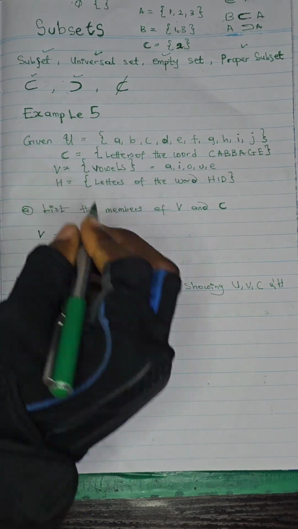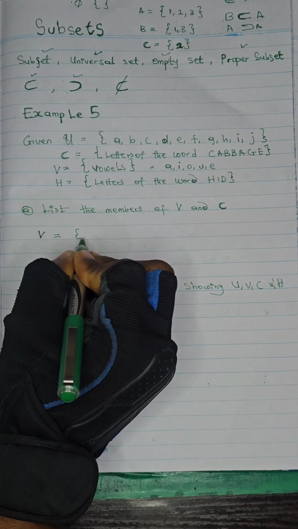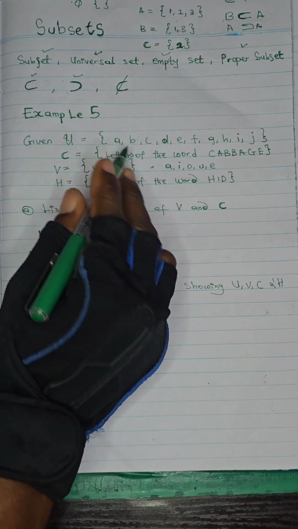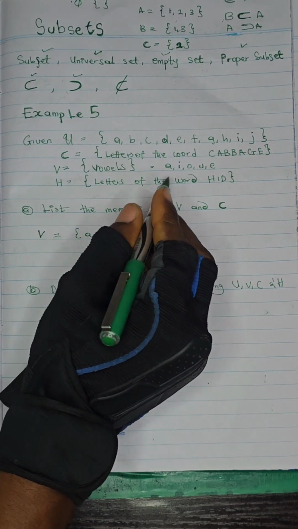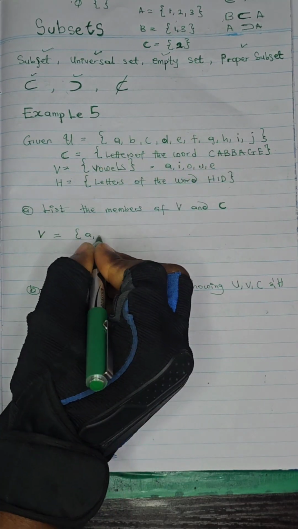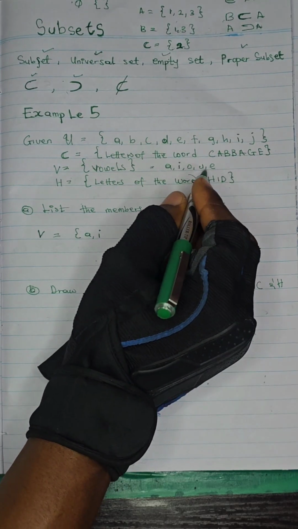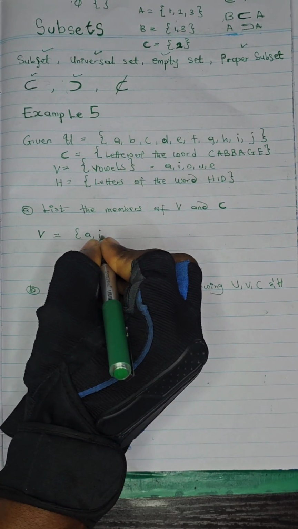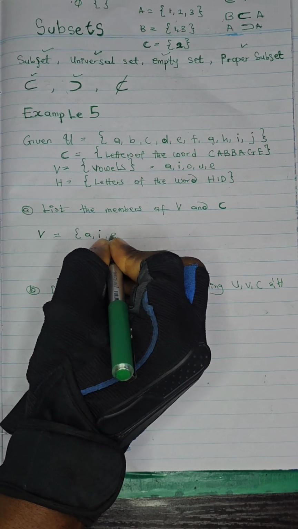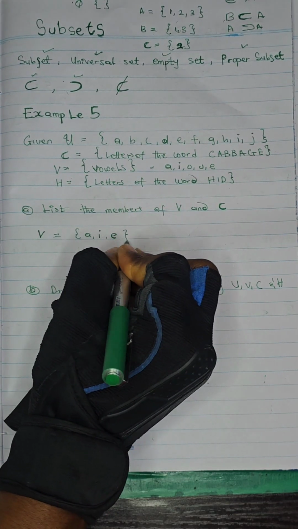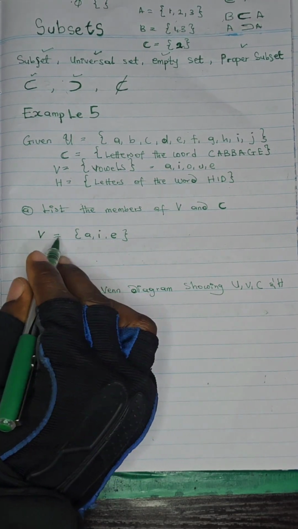So the elements of V: we have A here. We also have A in the universal set, so A will be there. We have I there, so I will be there. O is not in the universal set, so E is there. I think E is supposed to come first, but nevertheless, the arrangement of a set does not matter. So this is the elements of V.